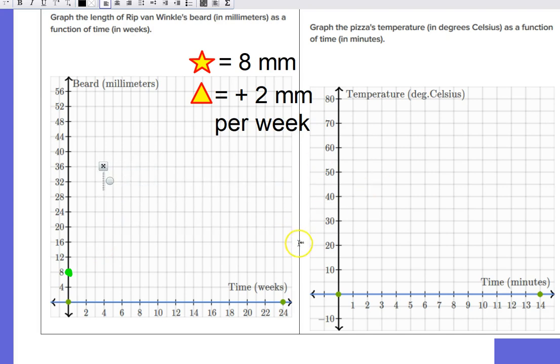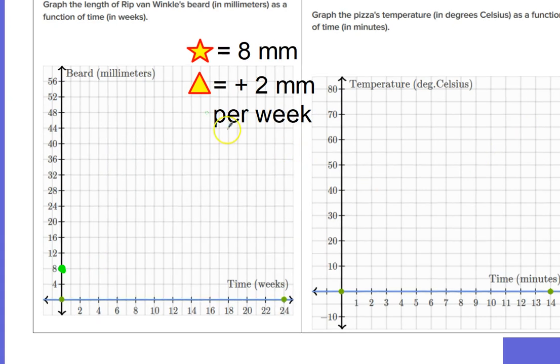What are we going to do? We're going to figure out how I can go up 2 and sideways 1 on a slope triangle. So I'm going to go up, I don't know, I'm going to go up 40. I'm going to go all the way up 40 just because that's something I feel like doing. Add 40.